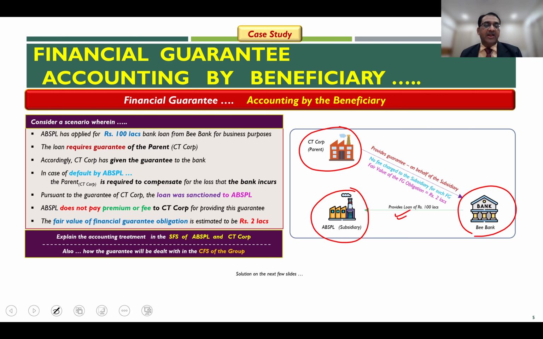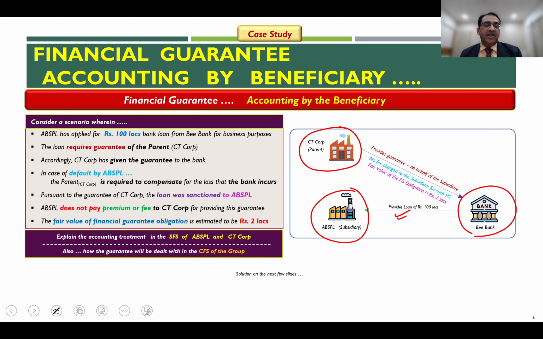and no fees are charged by the parent to the subsidiary, though the fair value of the guarantee which has been given by the parent in this case is considered to be 2 lakh rupees, whereas the loan amount is 100 lakhs. And that's what, if you see on the left hand side, is being summarized here, that ABSPL, the subsidiary company, has applied for a loan of 100 lakhs from this particular B Bank. The loan requires a guarantee of the parent City Corp, and therefore the parent has in fact given the guarantee.